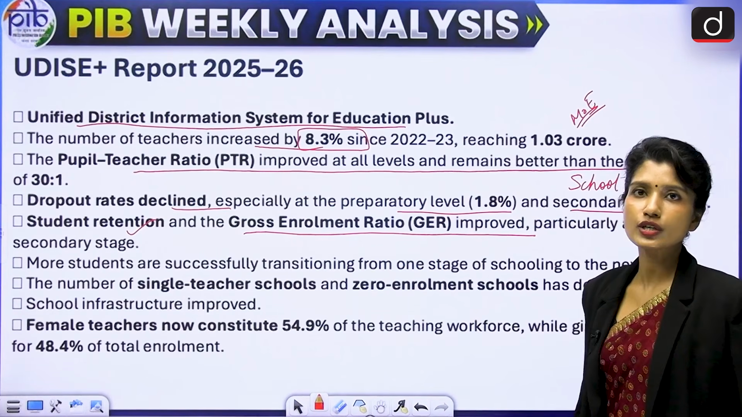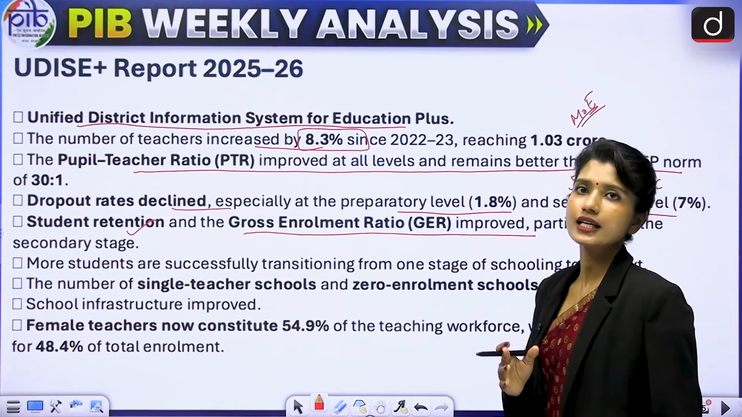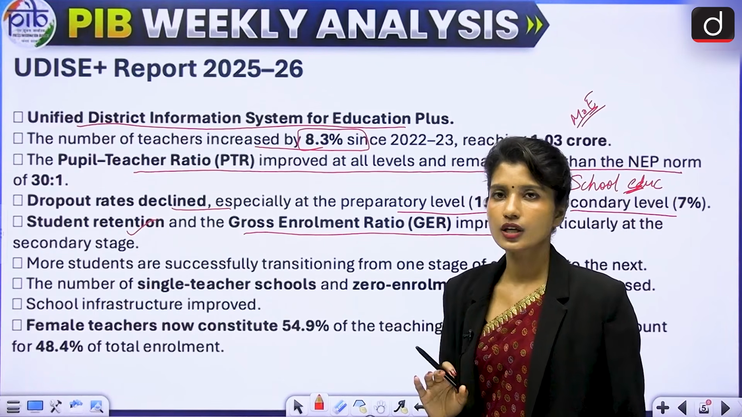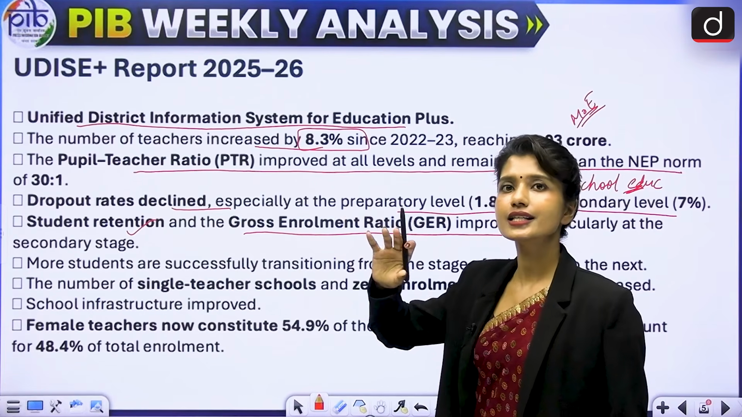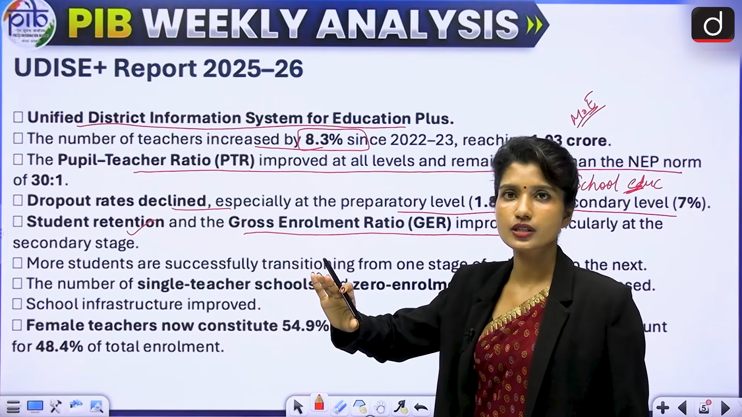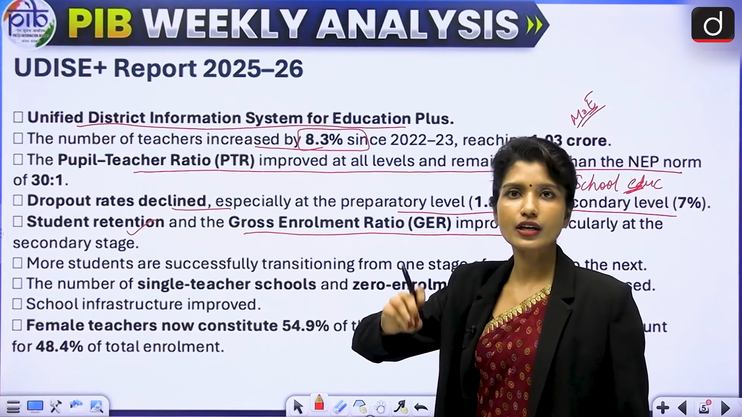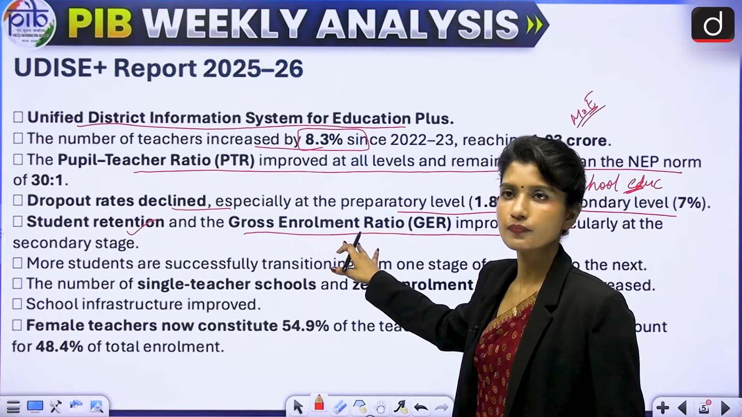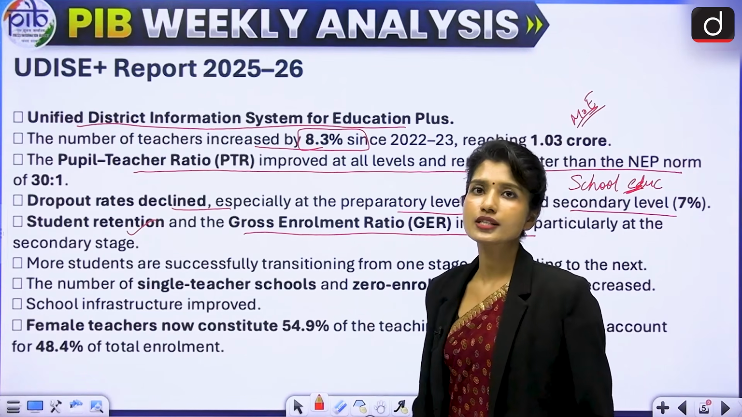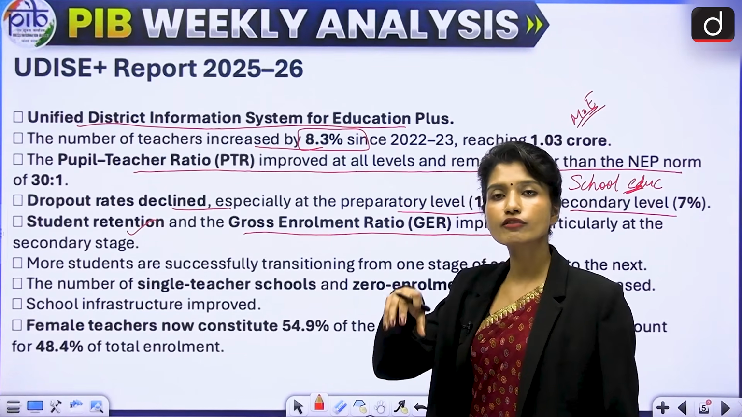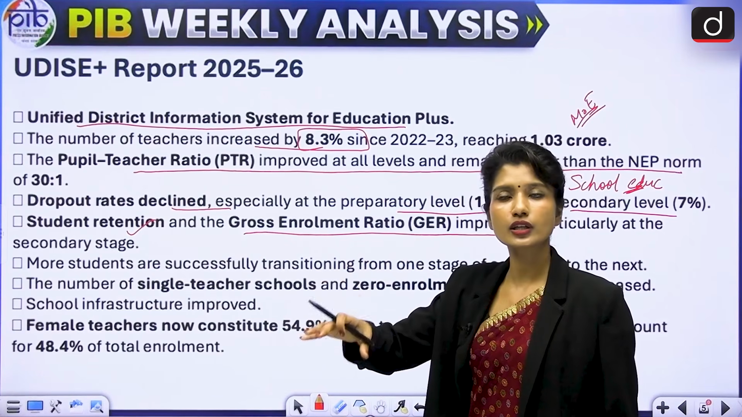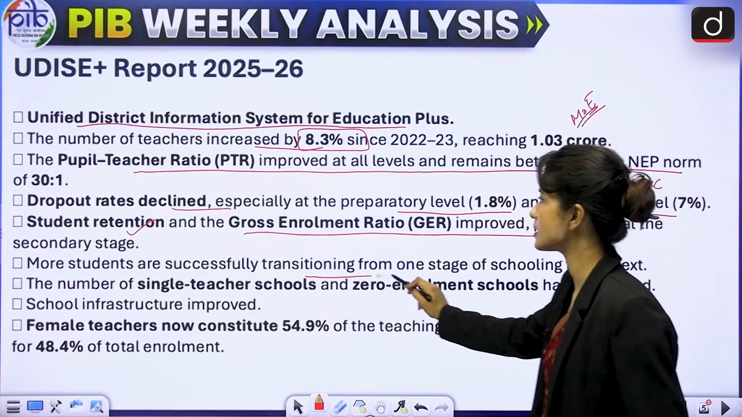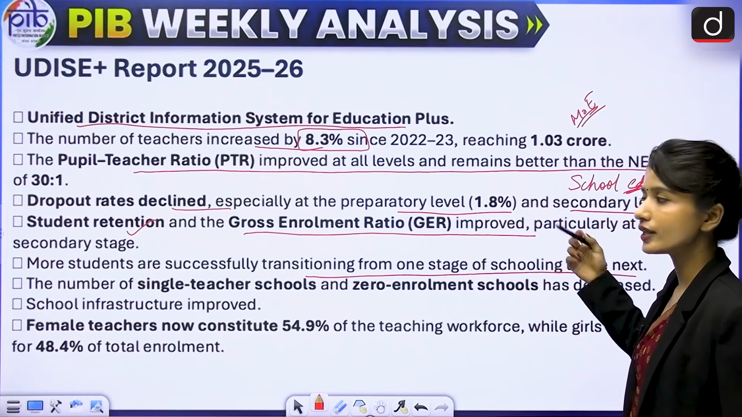What is gross enrollment ratio? For example, let's say I am talking about class 9th and 10th students, and the age group will be 14-15 years. In that age group, let's say there are a total of 1,000 students, and out of those, maybe only 500 enrolled themselves. So this ratio is approximately 50%. So gross enrollment ratio talks about the enrollment of students from that specific age group, out of the total number in that specific age group. More students are successfully transitioning from one stage of schooling to the next.